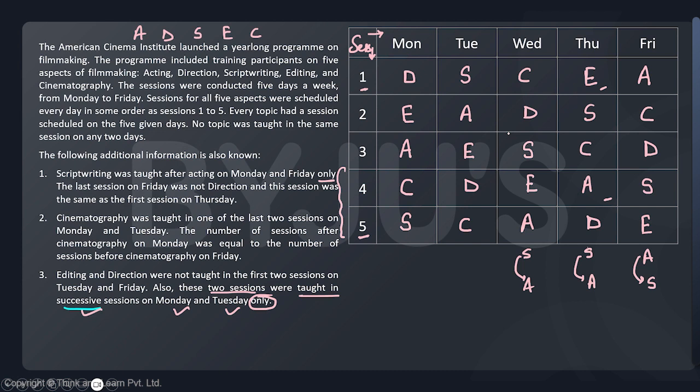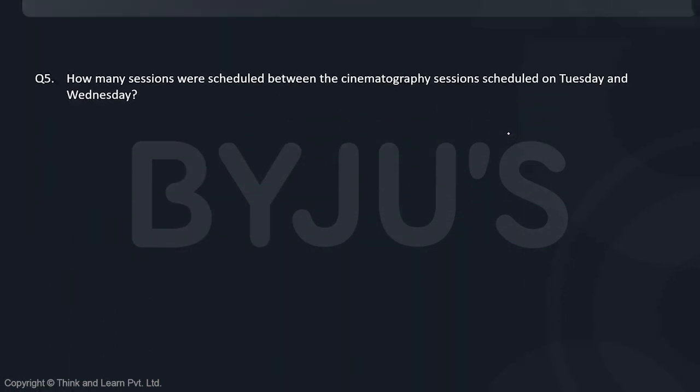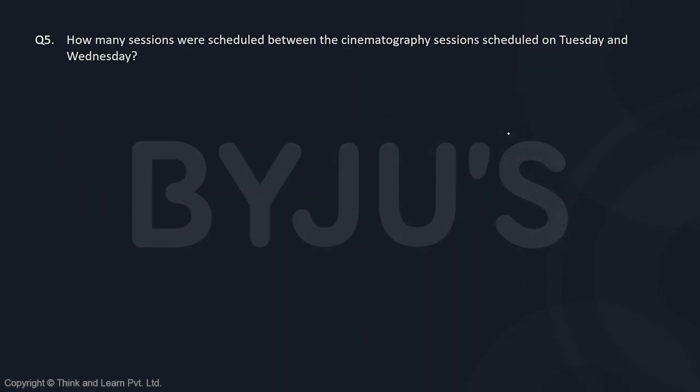Okay, this was a difficult set, I would say, but if you go in a proper format and try to conclude from each and every statement as much as you can, you will finally get the solution of this set. So I have made this table now on the upcoming pages. Let's have a look at the questions.